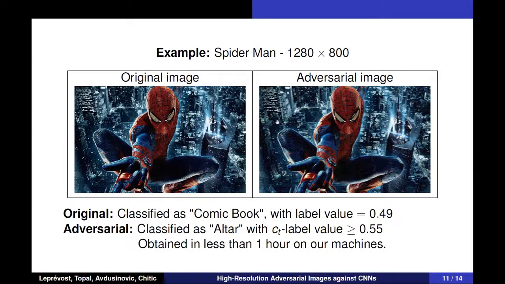Here we can see one sample, the original image and the adversarial image we have created at the end. They are the same size. The original image is classified as a comic book with a value of 0.49, and the target adversarial image is classified as an altar, which was our target category, with greater than 0.55 confidence. It took less than 1 hour on our machines to generate such images. When we compare with the direct attack, this is very fast, we can say.